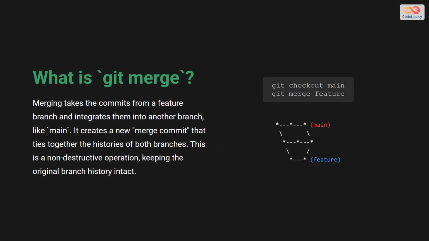So, what happens when you're done with your feature and want to bring it into the main branch? One way is to use merge. The git merge command takes all the commits from your feature branch and combines them with the main branch. It creates a special, new commit called a merge commit. This new commit acts as a record, showing exactly where your feature branch was integrated back into the main line of development. Merging preserves the history of your branch exactly as it happened.